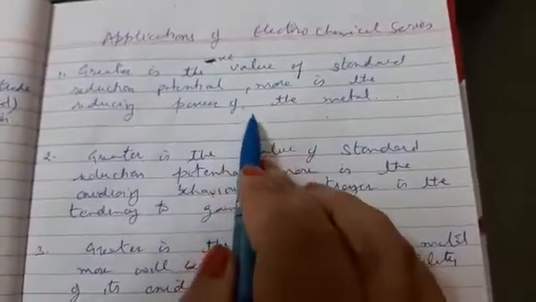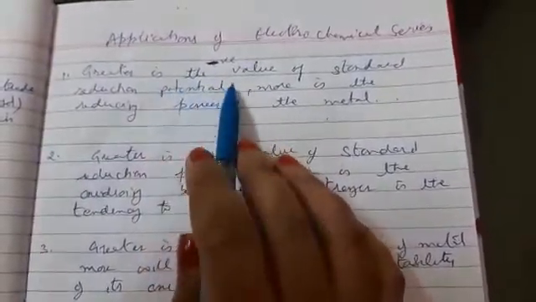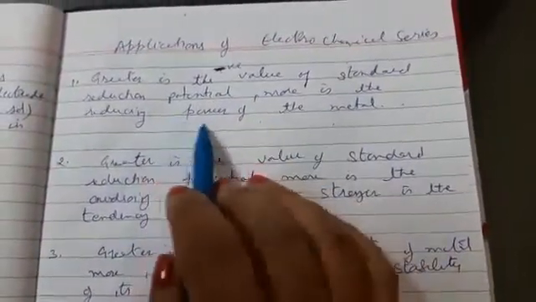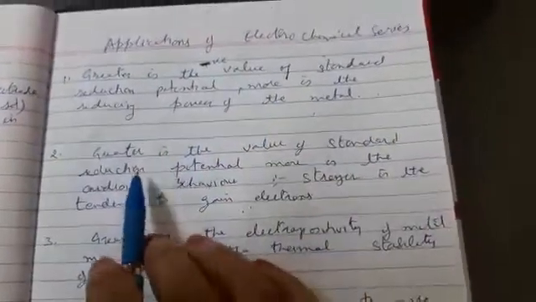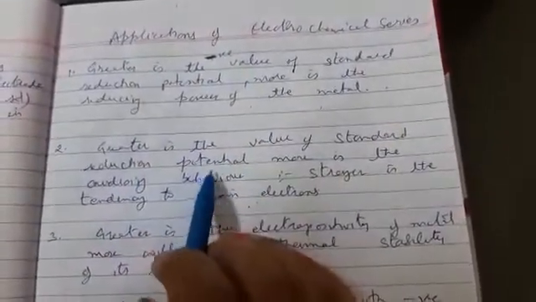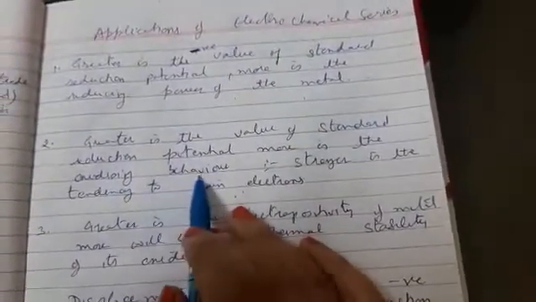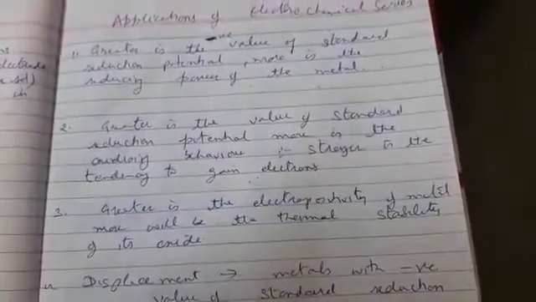So in the case of metals, the more negative the value of the standard reduction potential, the greater their tendency to act as reducing agents. And in the case of non-metals, if the value is greater, then their oxidizing behavior is more. It means a stronger tendency to gain electrons.